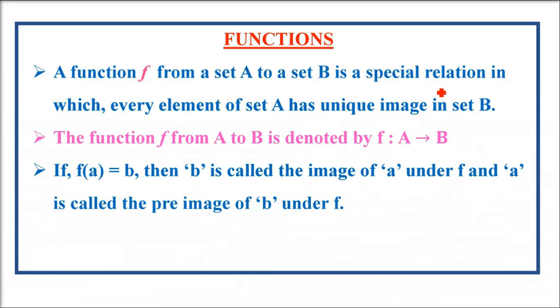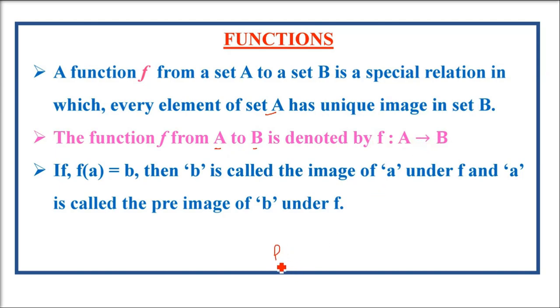The first thing is a function. So there's set A, set B. This is a special relation in which every element from set A has a unique image in set B. The function f from set A to B, how do we denote it?